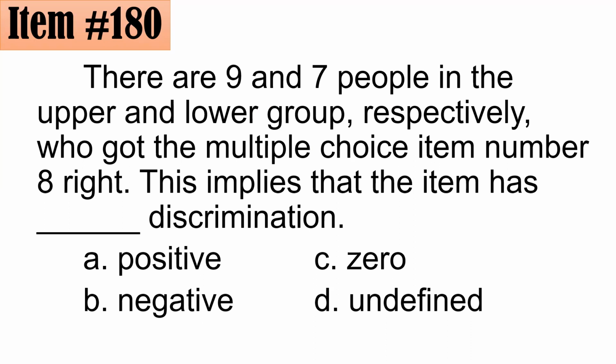Next, there are 9 and 7 people in the upper and lower group, respectively, who got multiple choice item number 8 right. This implies that the item has blank discrimination. Is it A, positive, B, negative, C, 0, or D, undefined?